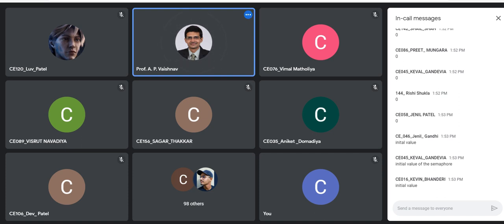So can anyone write that syntax? If you want to declare a semaphore with initial value 5 and it is shared between threads of the same process only, the semaphore name is sem1.